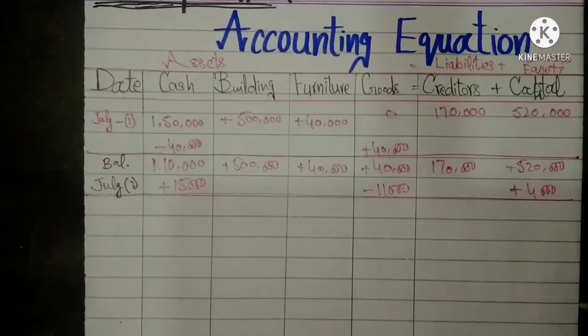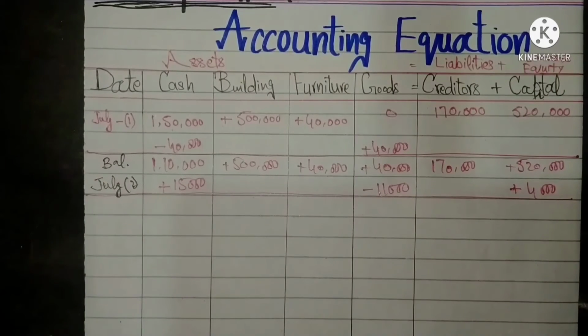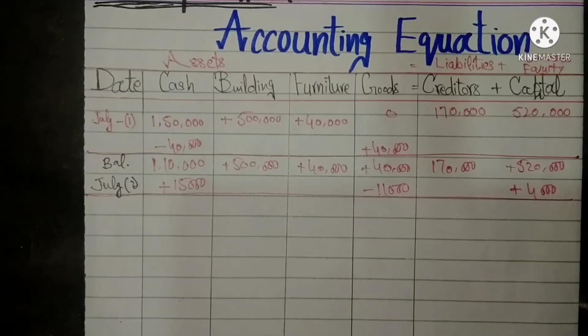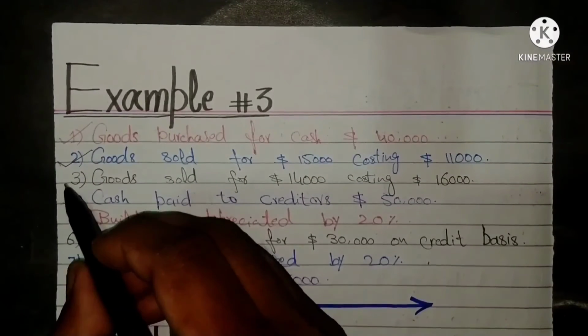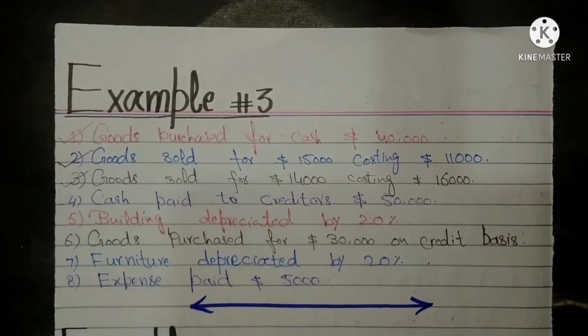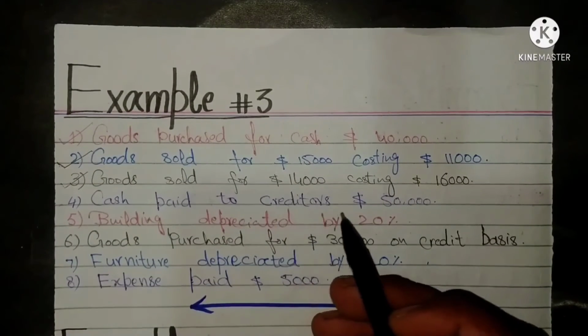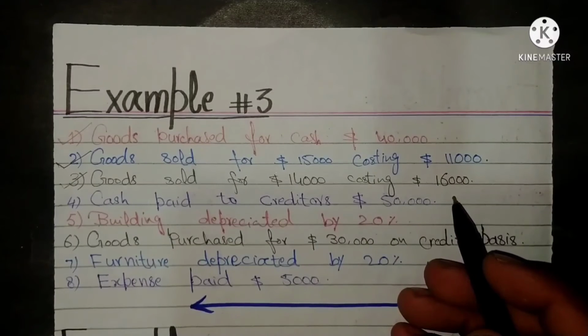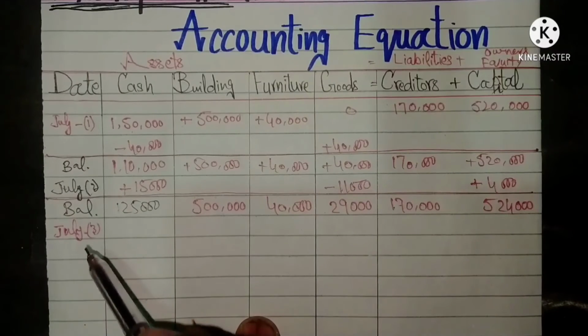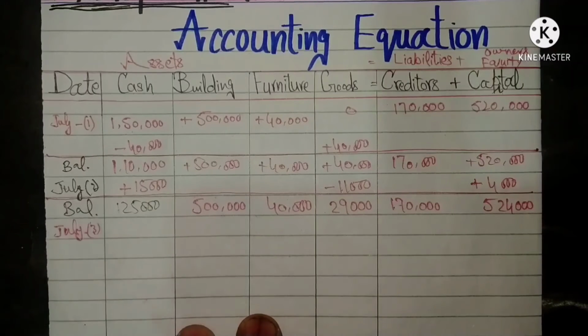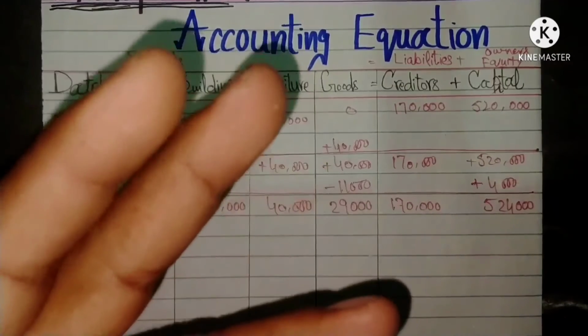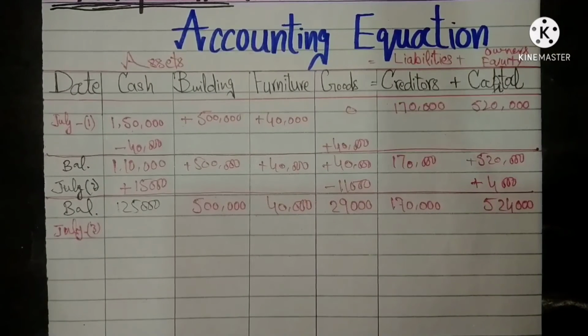After the entry of the July 2 transaction, now we will move toward the next transaction, which is on July 3: goods sold for $14,000 costing $16,000. This transaction has three impacts on the accounting equation.